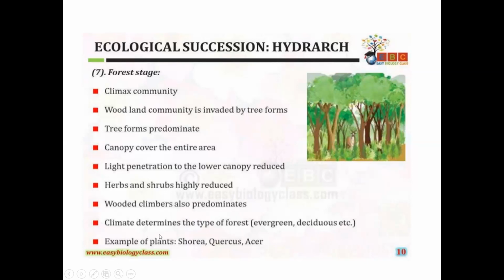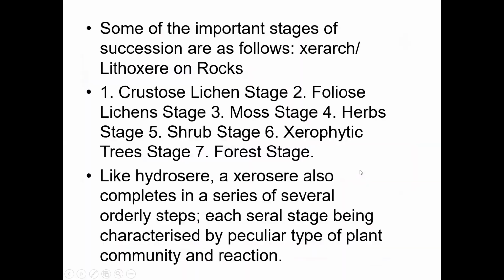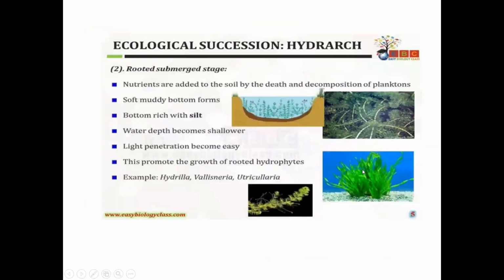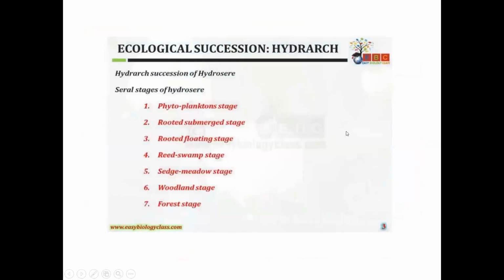Here the climate determines the type of the forest. Based on this, it may be evergreen or deciduous, etc. Examples for the forest stage are Shorea and Quercus, which are predominant in this stage. So these are the different stages, the main seven stages.